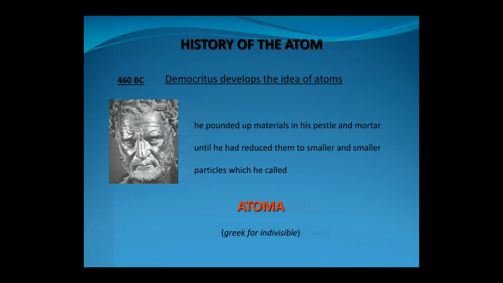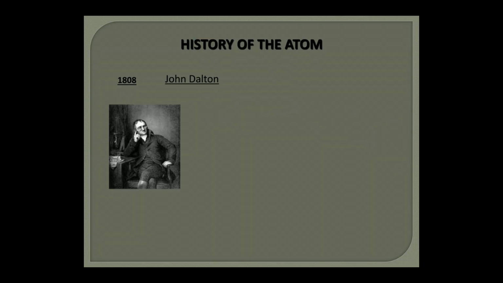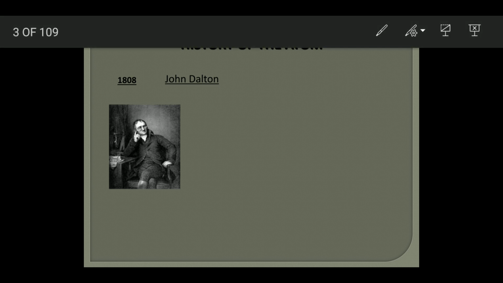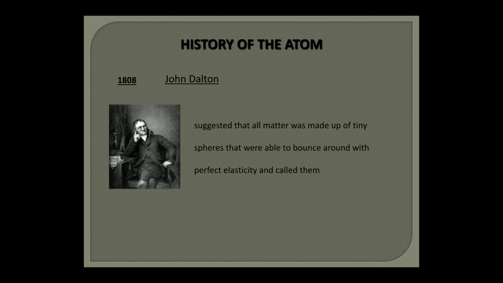Moving on to the next slide. In 1808, the scientist John Dalton suggested that all matter is made up of tiny spheres that were able to bounce around with perfect elasticity, and he called them atoms. So John Dalton was the first one who suggested that all matter was made up of tiny spheres that could bounce around with perfect elasticity, and he called them atoms.